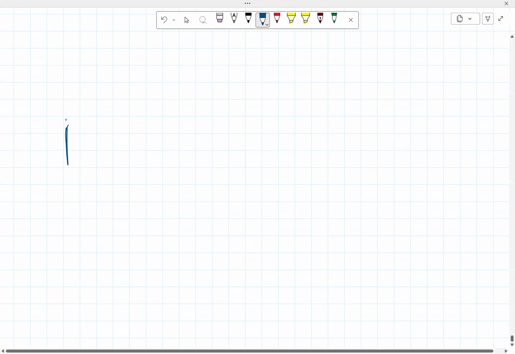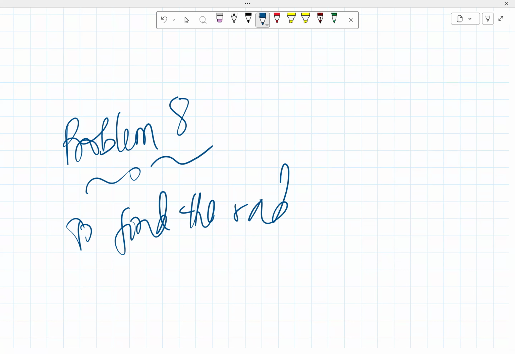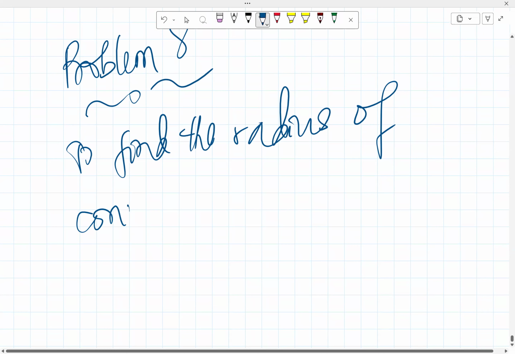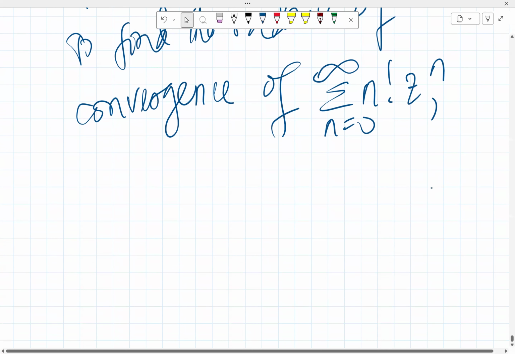So let's go for problem 8 now. Problem 8. We want to find the radius of convergence of summation from n equals 0 to infinity of n factorial z raised to power n. So that's what we want to do.